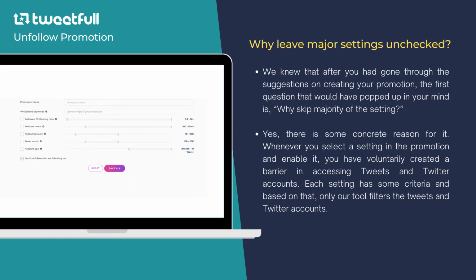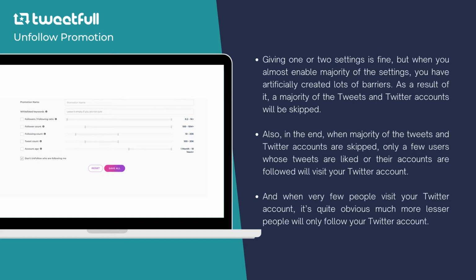Why leave major settings unchecked? We knew that after you had gone through the suggestions on creating your promotion, the first question that would have popped up in your mind is, why skip the majority of the settings? Yes, there is some concrete reason for it. Whenever you select a setting in the promotion and enable it, you have voluntarily created a barrier in accessing tweets and Twitter accounts. Each setting has some criteria, and based on that, our tool filters the tweets and Twitter accounts. Giving one or two settings is fine, but when you enable the majority of the settings, you have artificially created lots of barriers. As a result, a majority of the tweets and Twitter accounts will be skipped.